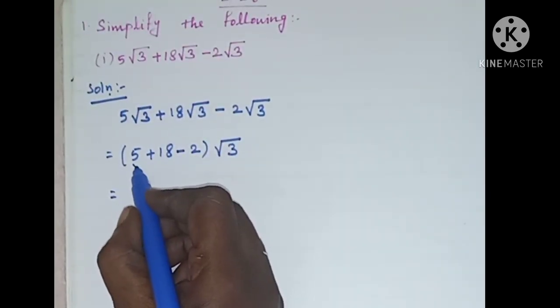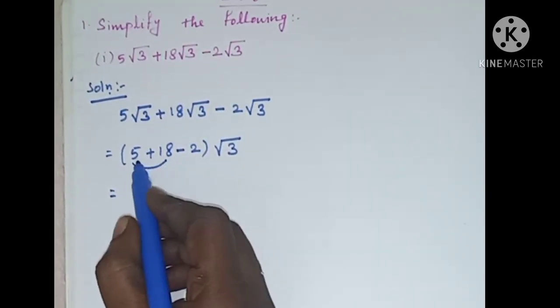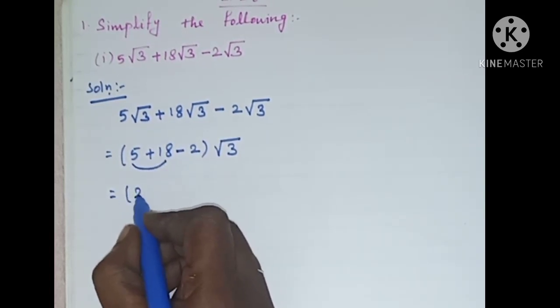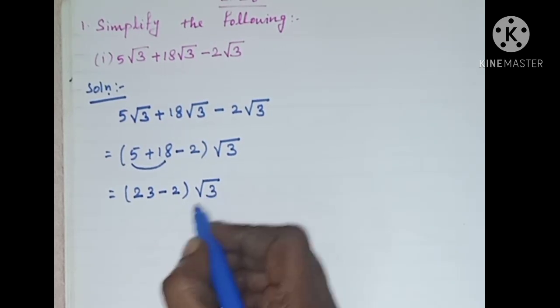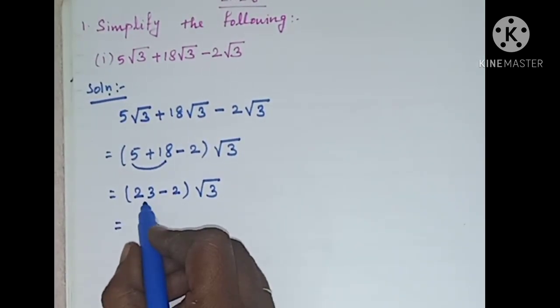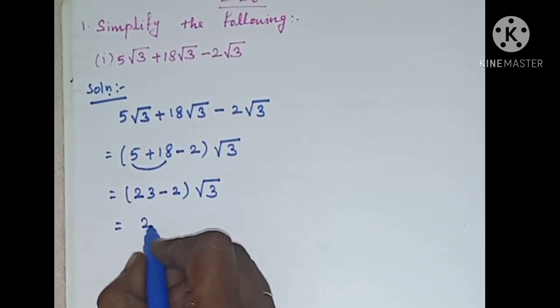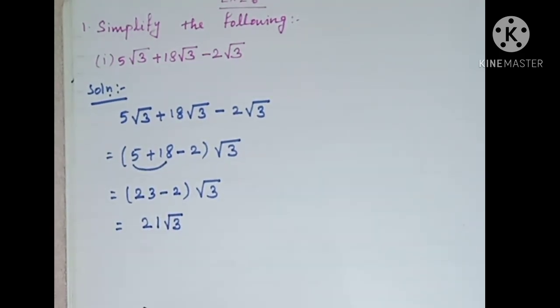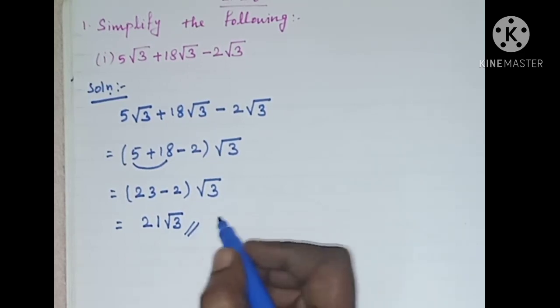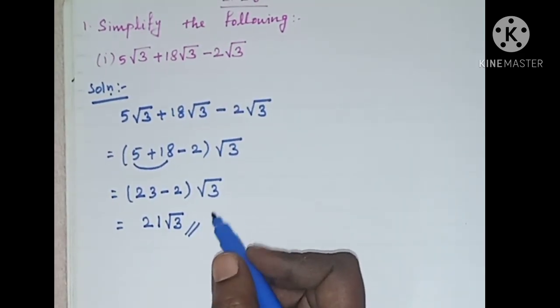Now adding these two numbers, 18 plus 5 is 23, minus 2 is 21. So 21 root 3. This is the answer for the first sum, first subdivision.